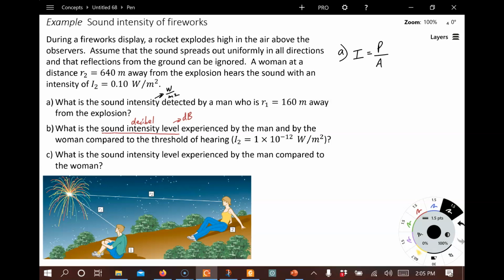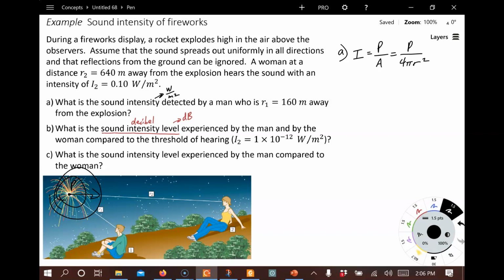For this firework, the source is right here, and this is the generation of the power, but as time goes on, this is going to spread out further and further in a spherical area as it approaches those people. In that case, the area is given by the area of the sphere, which is 4 pi times the radius of the sphere squared, assuming that there's no reflections, which is what it says in the problem. So we can use that.